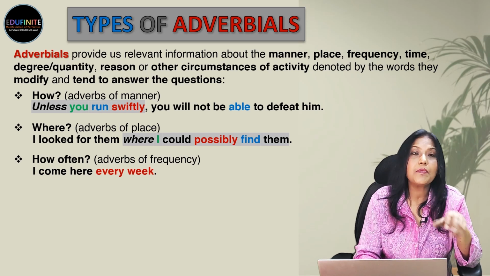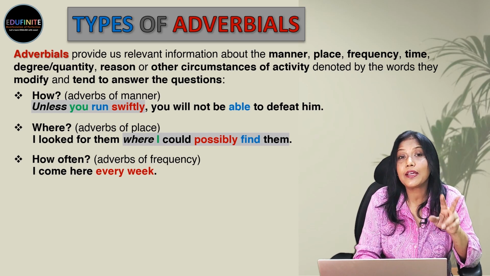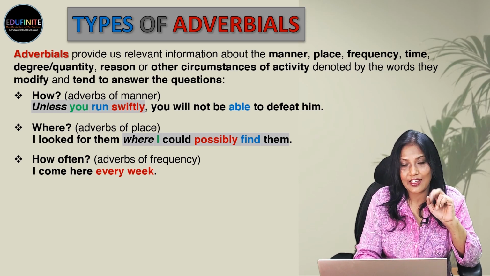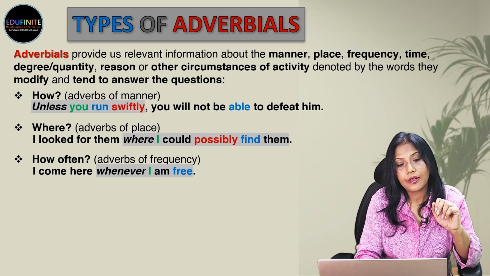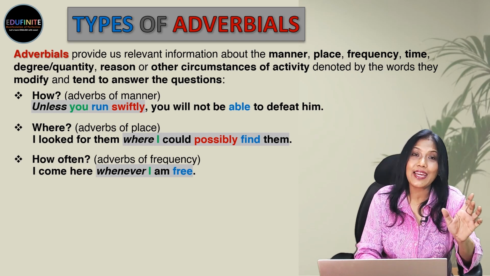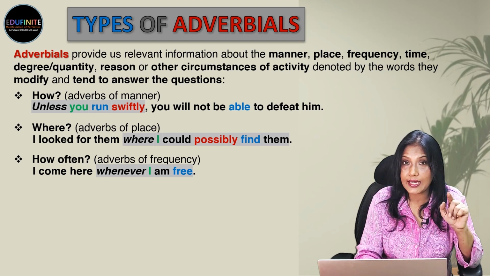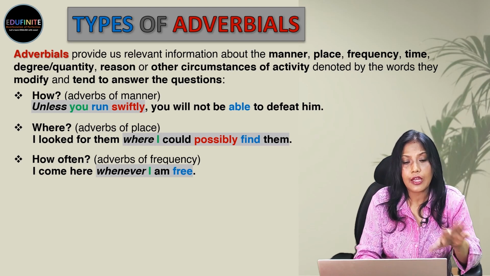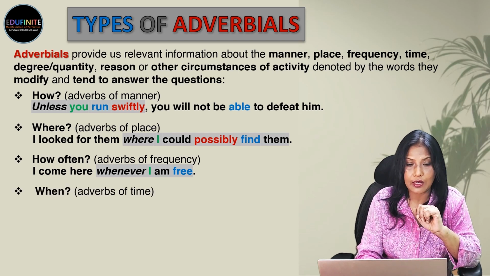Next, I come here every week. So, that's the adverbial phrase. Next, I come here whenever I am free. So, whenever I am free is the adverbial clause beginning with a subordinating conjunction whenever. Now, this is a dependent clause and I come here is the independent clause.